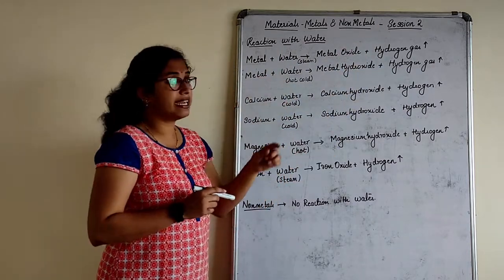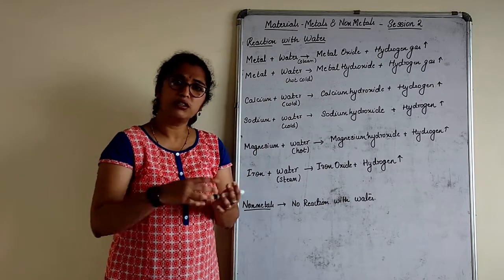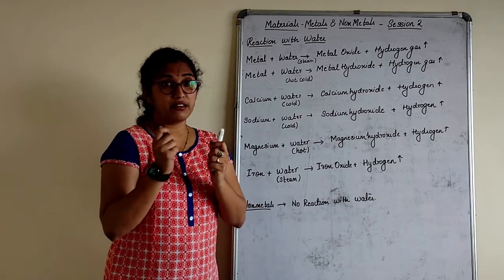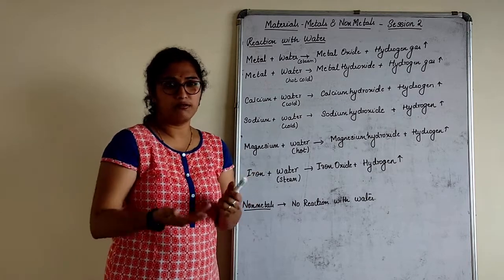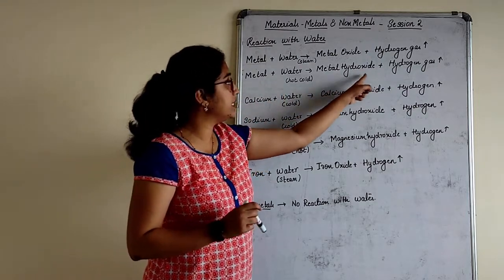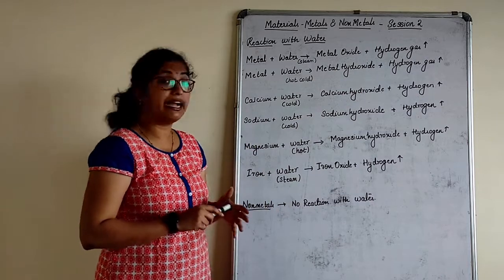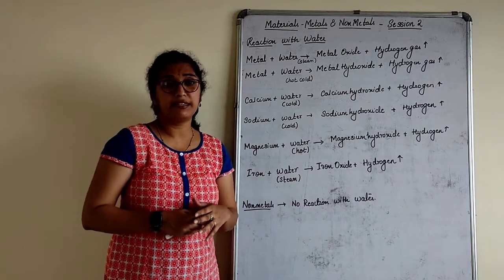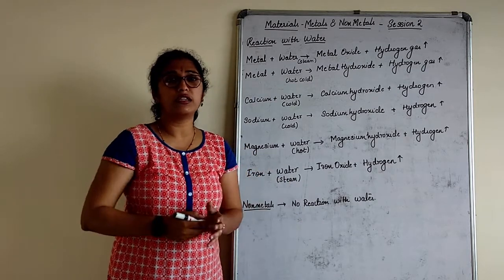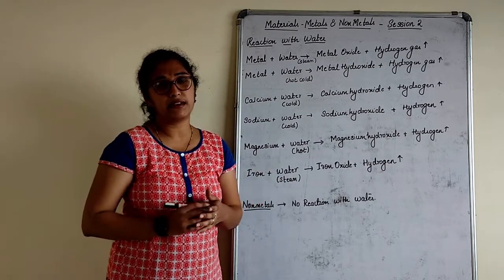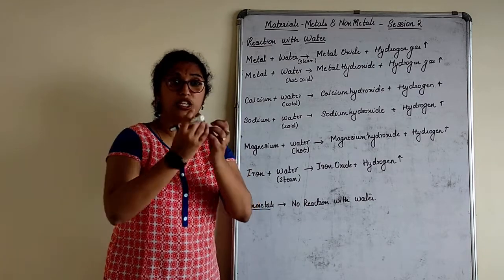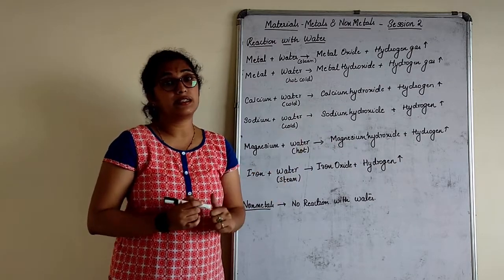But if a metal is reacting with hot water, now what is hot water? What is cold water? Cold water is not ice cold refrigerated water. Normal water is called cold water. So if a metal is reacting with hot and cold water, we get metal hydroxide and hydrogen gas. Now why is that like that? It is a property of a metal. Some metals, when exposed to water itself, the reaction will start immediately. Some metals require a high temperature, that it has to reach the peak point, only then it will start reacting.